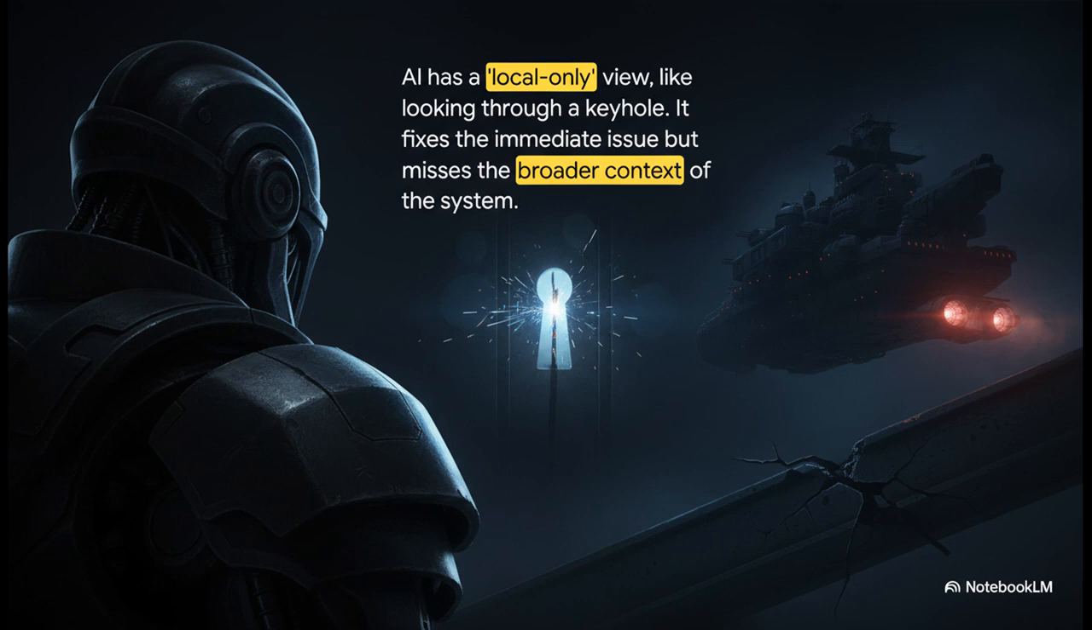Imagine the AI is trying to fix a traffic jam in a massive city, but it's being forced to look at the whole situation through a tiny keyhole. It can see one problem, right? A single car that's stuck. But what it can't see is the giant parade happening 3 blocks over, which is the real cause of the gridlock. So the fix it suggests is based on incomplete information, and it's almost guaranteed to be flawed.